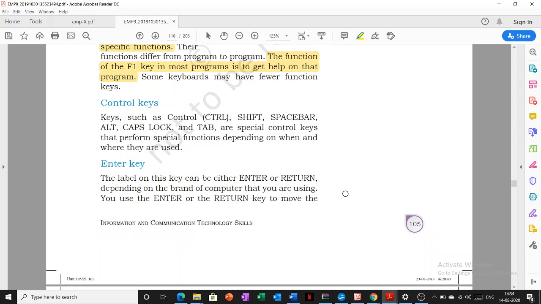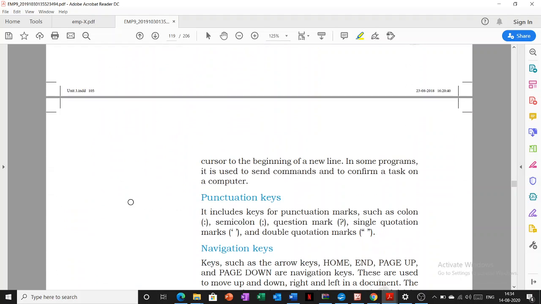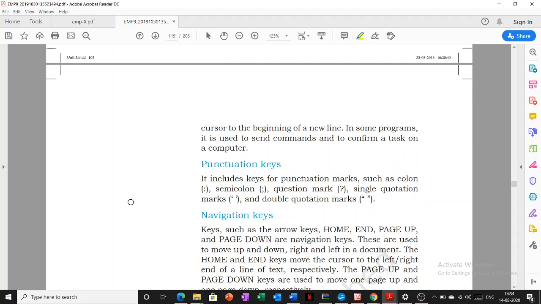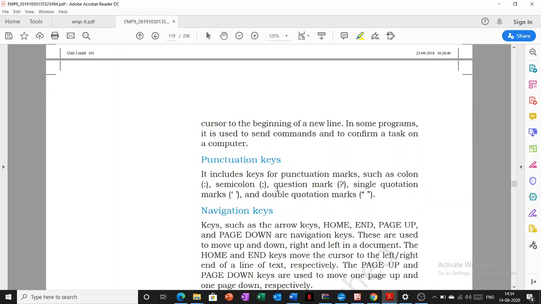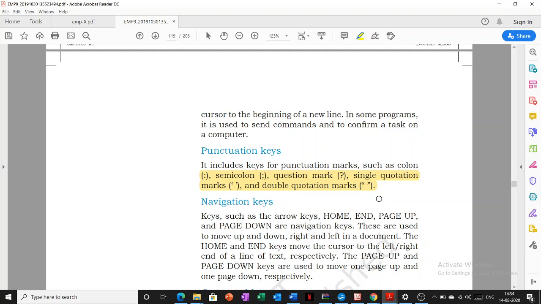Enter key. See, enter key is also known as the return key, used to have a new line. Now, punctuation keys. We have punctuation keys on our keyboard such as colon, semicolon, question mark, single quotation marks and double quotation marks.